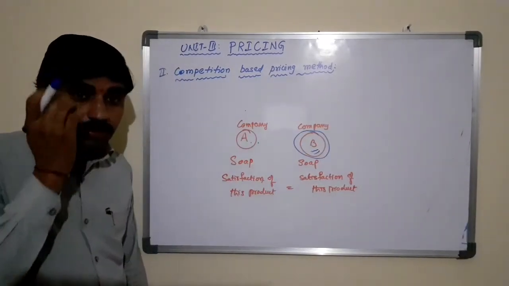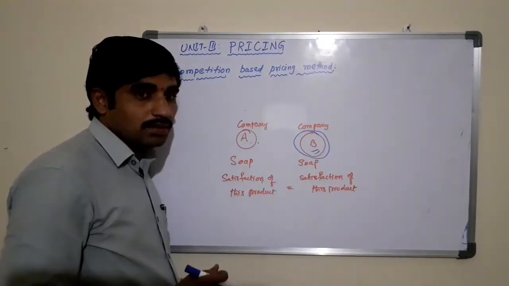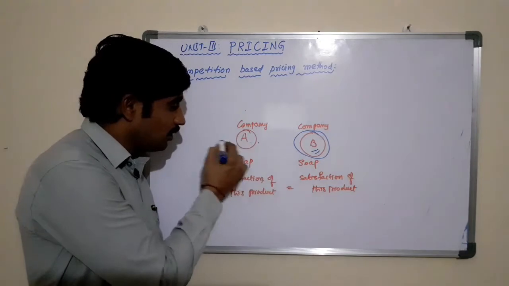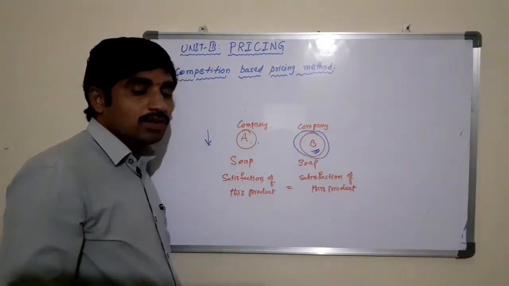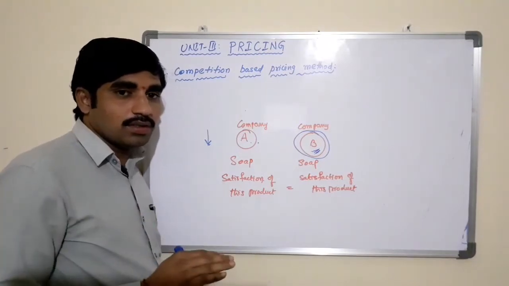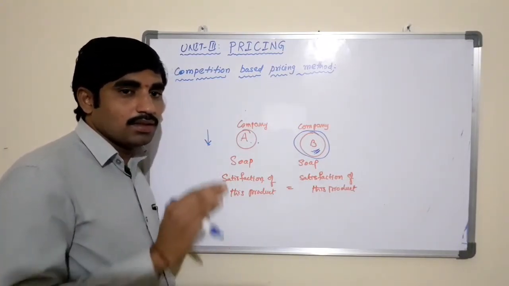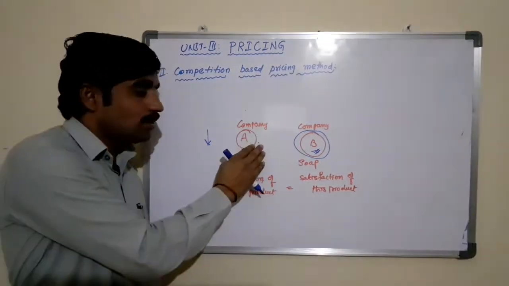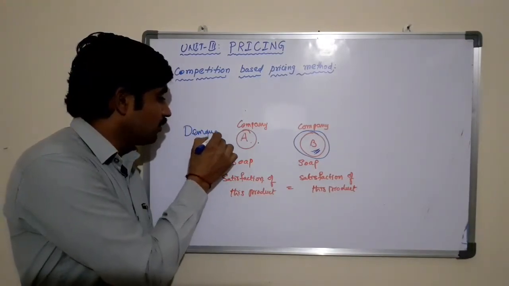If you fix the price more than company B's products, automatically the demand for our product will decrease, because company B is also providing the same product and the features of the product will be the same. Here the price of the product is only less compared to A, so automatically the demand will decrease for our product.